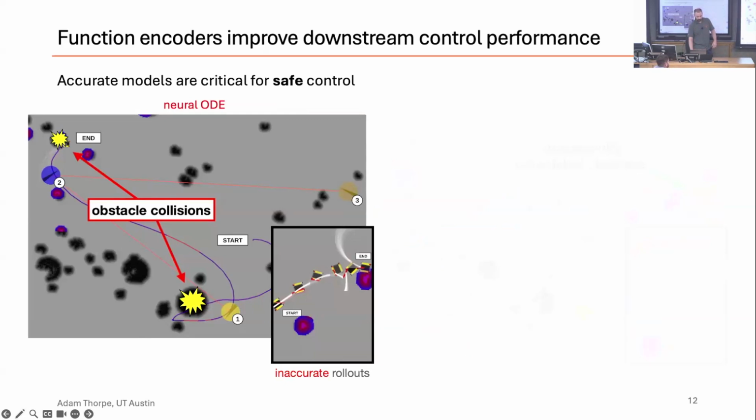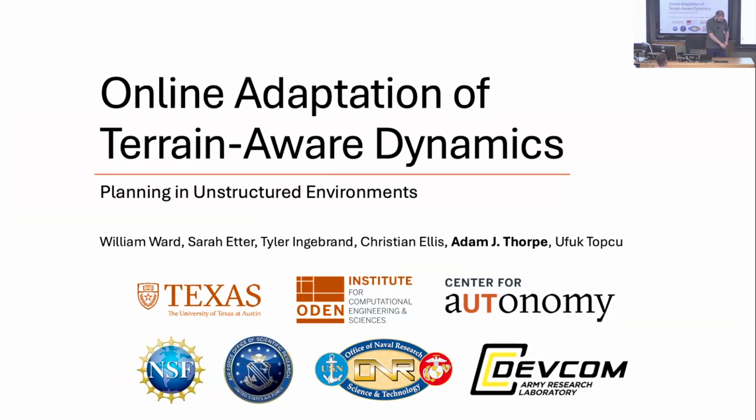Okay, so here's a qualitative example. The robot needs to navigate to these different waypoints and then reach the goal. The NeuralODE on the left has a mismatch with the true dynamics. Basically, it over or undershoots because it's not able to adapt to the actual terrain that it experiences.